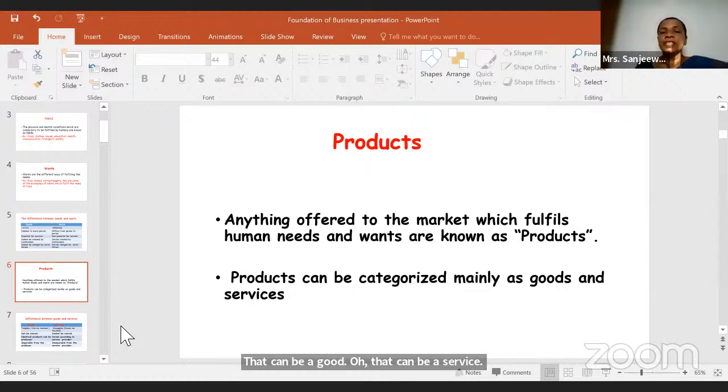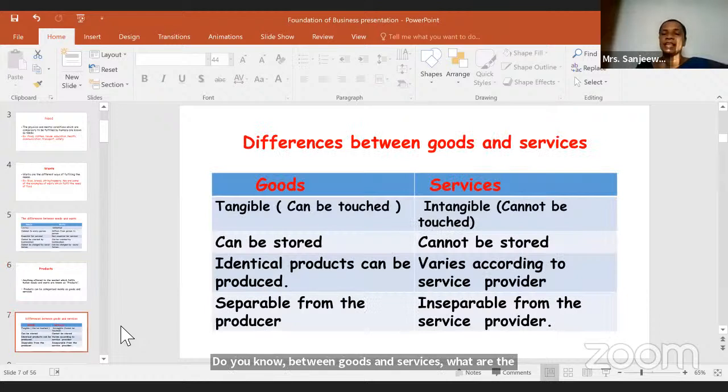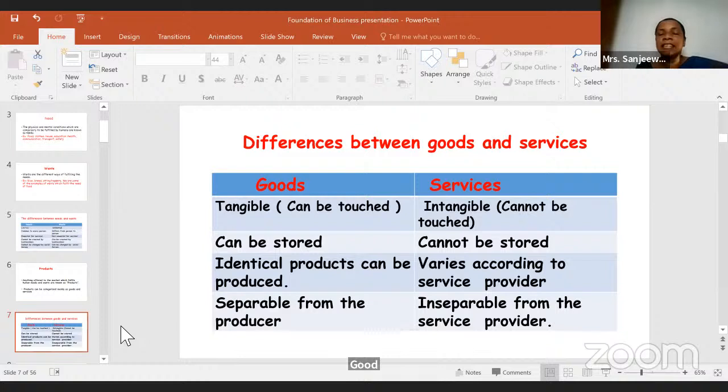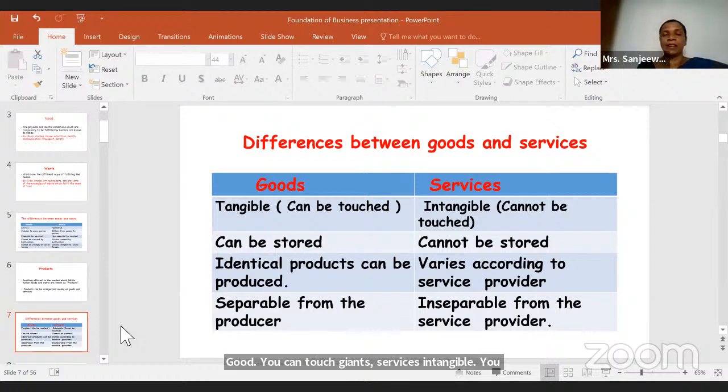Then the differences between goods and services. What are the differences between goods and services? Goods are tangible, you can touch them, right? Services are intangible, you cannot touch a service. Then goods can be stored, services you cannot store. Right now, take my service, it is a service, right? And goods you can touch. If you take a table, you can touch it, right? So you can store it, you can keep that in a place.